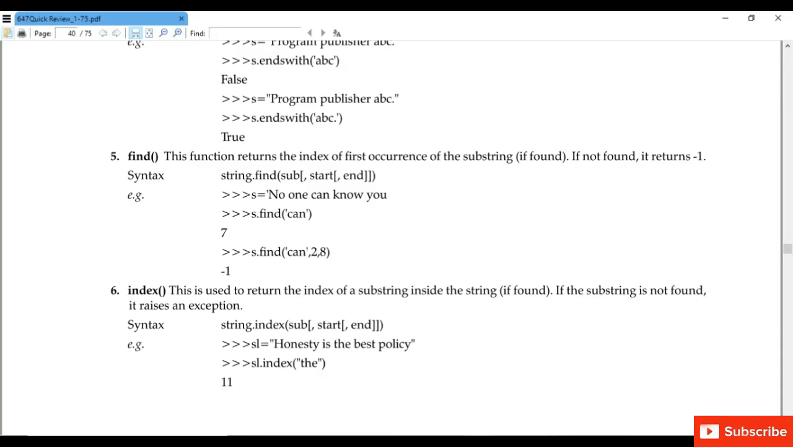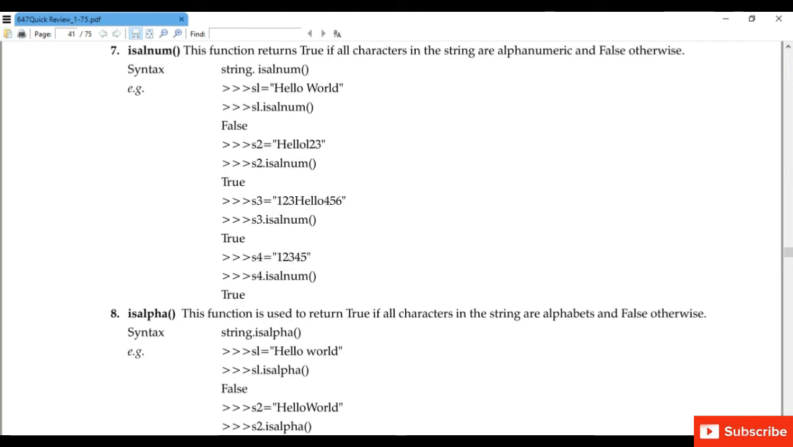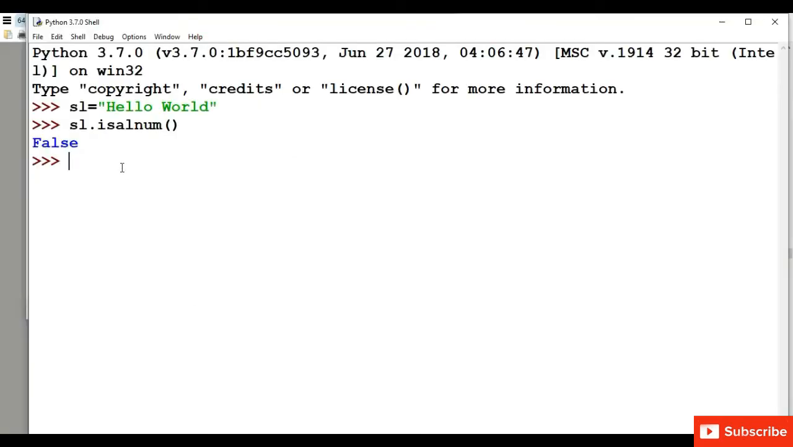This is used to represent the index of a substring. It returns the index value. Next is isalnum. This function returns true if all characters in the string are alphanumeric and false otherwise. If all the characters are alphanumeric, then we will get an output that is true. Otherwise we will get false. Okay, understood? You can see the example.